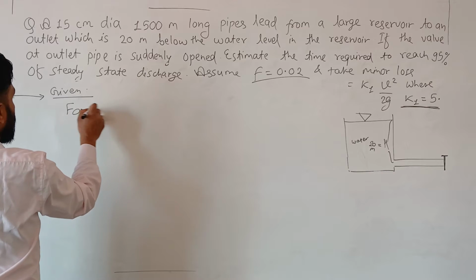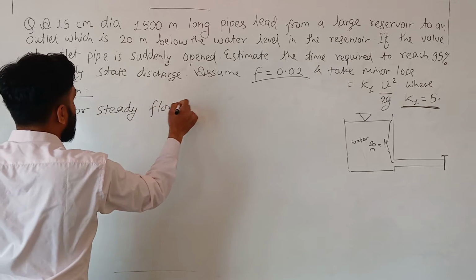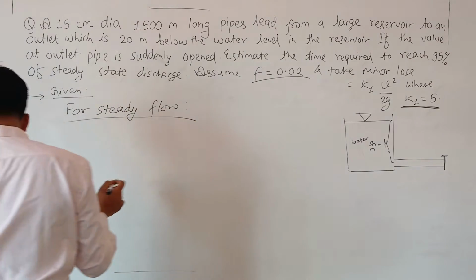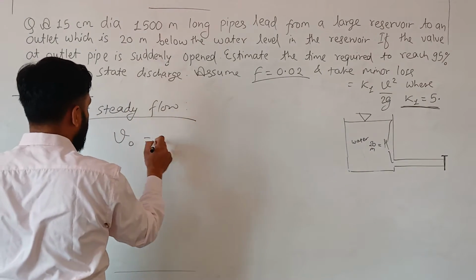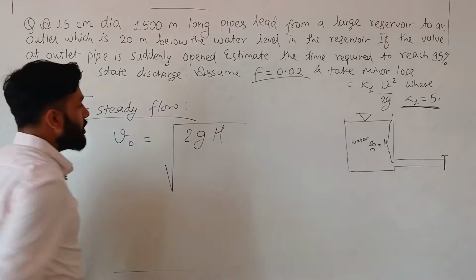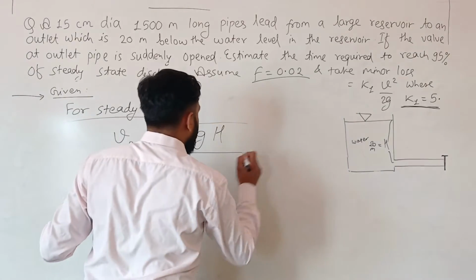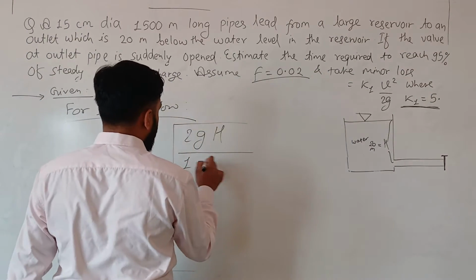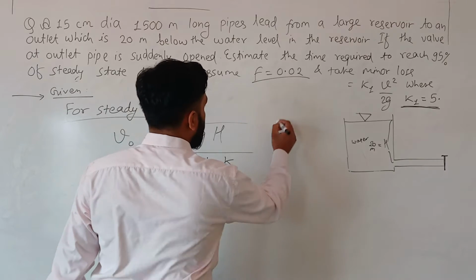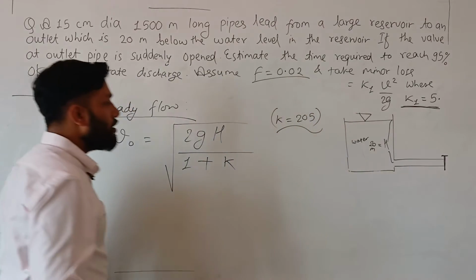For steady flow, in normal condition, V naught is equal to under root 2gH. But if there is a loss, then you must write 1 plus K here. We have already found K, that is 205, the total loss coefficient.